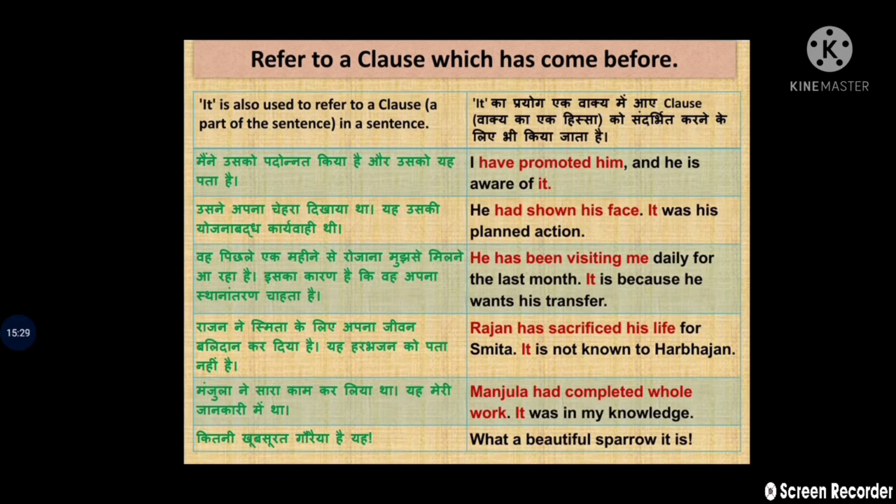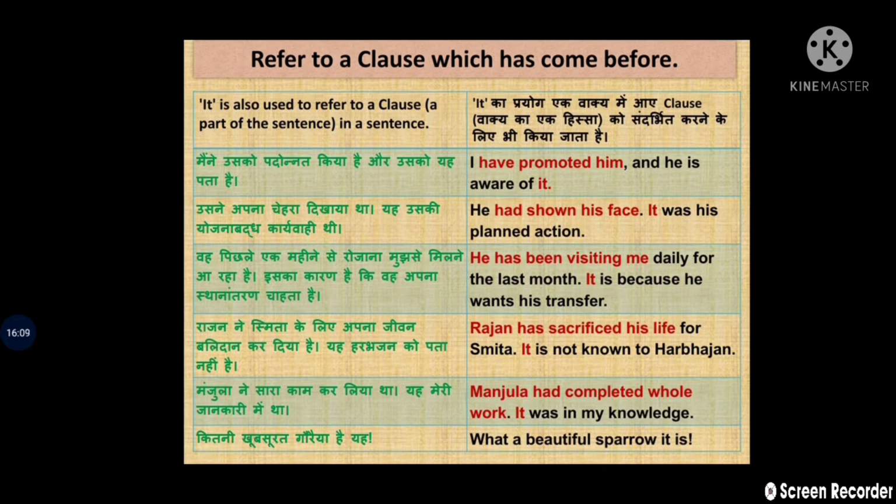For example, I have promised him and he is aware of it. So it is used for the clause in the previous sentence, separated with a comma. I have promised him. Here what he has promised is replaced with it. Clear? Second, he had shown his face. And what he has shown? His face. So it is replaced with it. It was his planned action. Which action? To show his face.